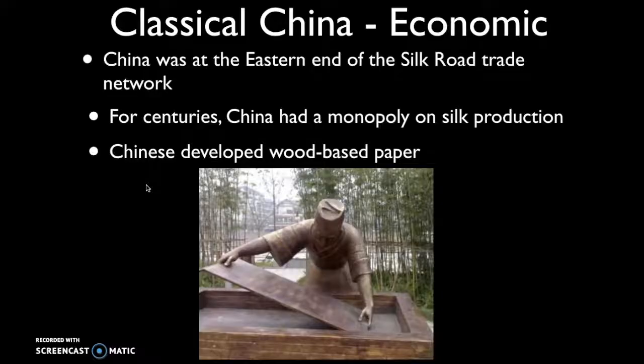Now, previously, people had been writing on paper-like items. For example, in Egypt, they utilized papyrus, which was a dried reed that they wrote on. In other parts of the world, like the Middle East, they used vellum, which was a calf skin. But the Chinese developed the system of paper that we still use today, which is wood-based paper.